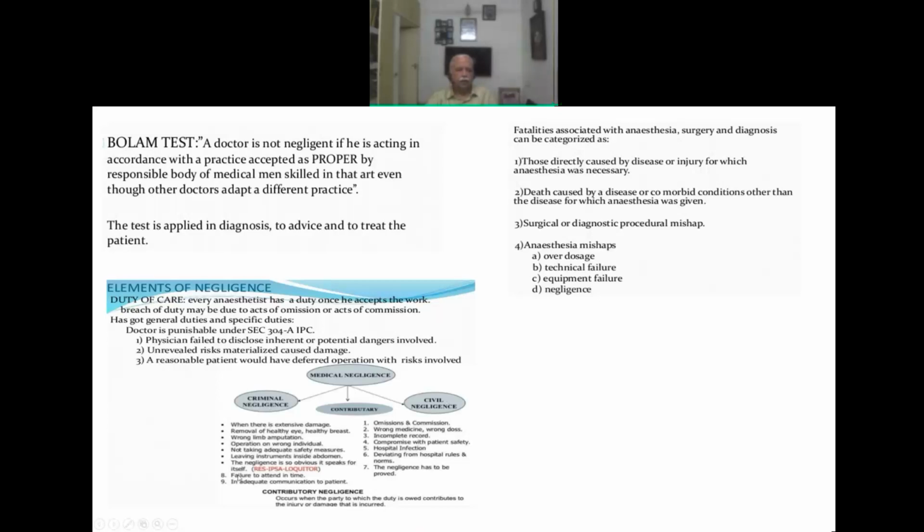So criminal, these are all the things when there is extensive damage to the patient, removal of healthy eye or healthy breast, or wrong amputation of the limb, operation on wrong individual, not taking adequate safety measures, leaving instruments inside abdomen, negligence which is so obvious, as you rightly said, res ipsa loquitur, and failure to attend in time, and inadequate communication. This is the most important reason for majority of the litigations. We don't communicate with the patient.